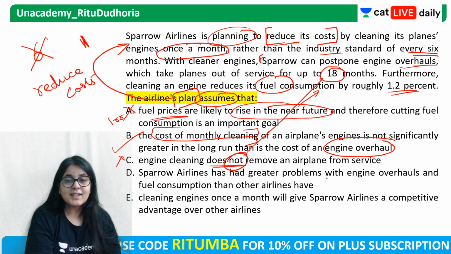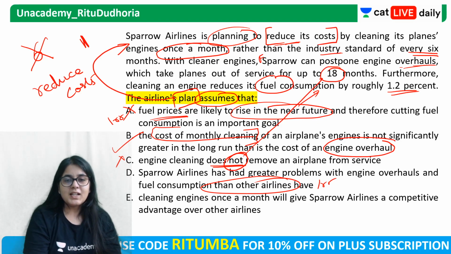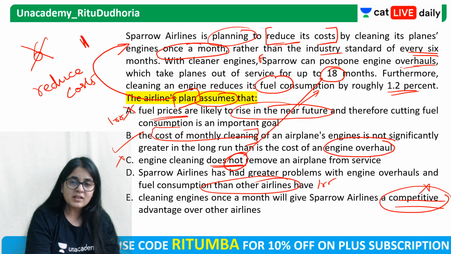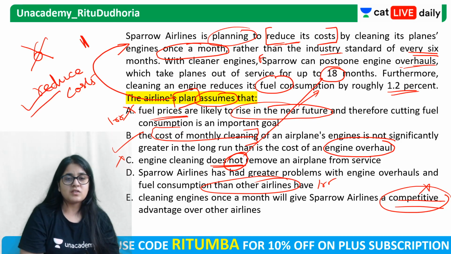Sparrow Airlines has had greater problems with engine overhauls and fuel consumption than other airlines. We are not comparing with other airlines. Irrelevant. किसने बात किया? Comparison की बात हुई है यहाँ पे? नहीं हुई है. Cleaning engines once a month will give Sparrow Airlines a competitive advantage, but the goal is not competitive advantage. The goal of the plan is to reduce costs.